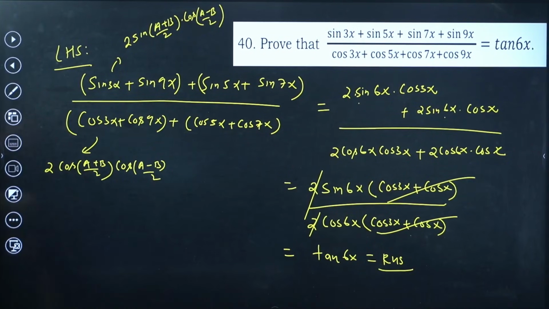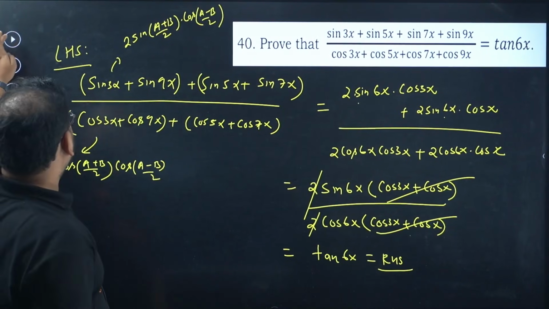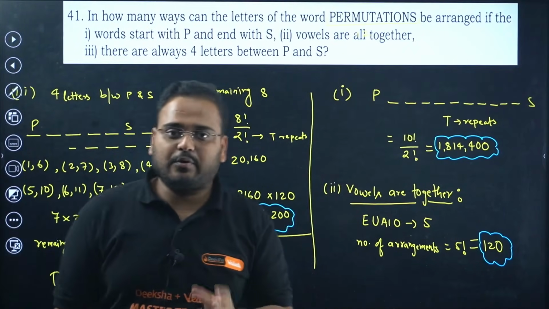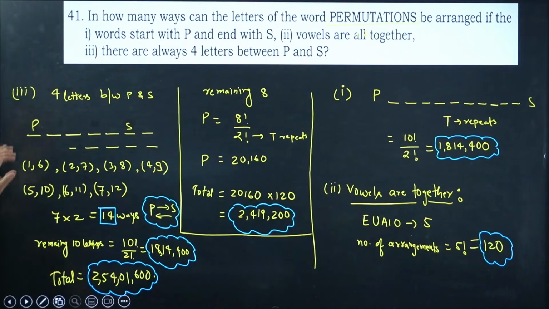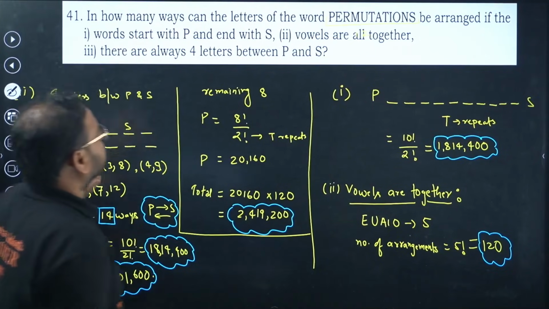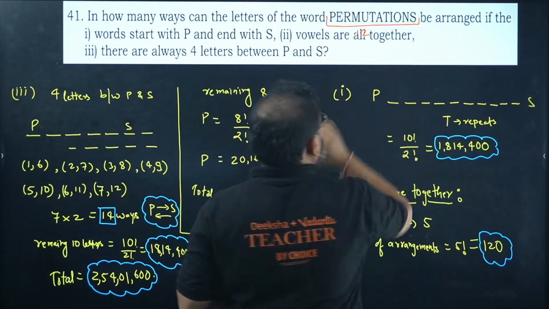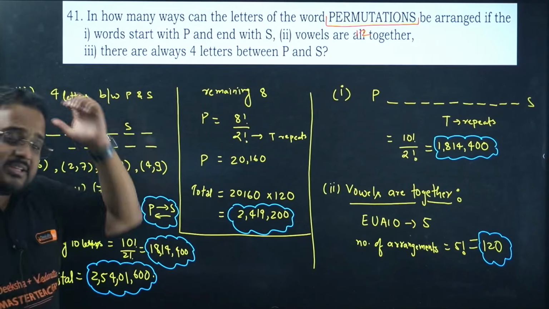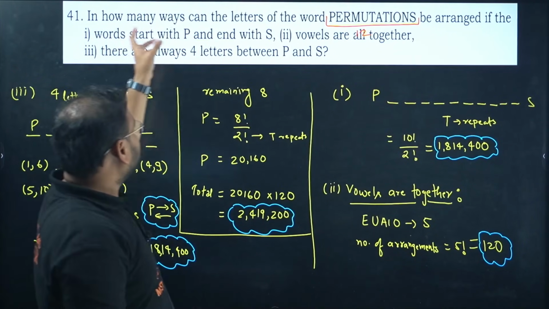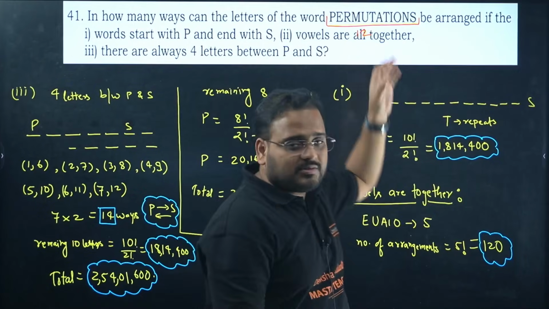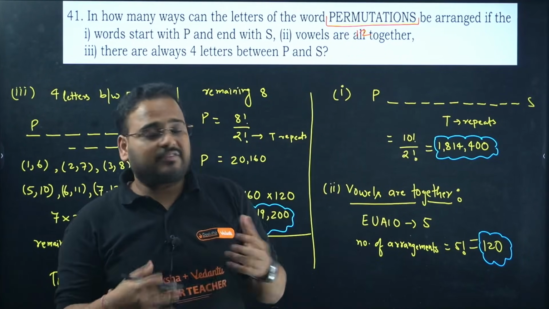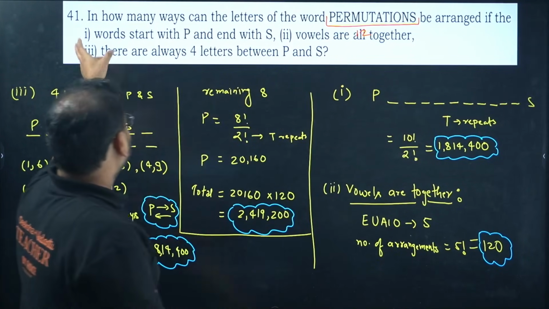Clear? Alright guys, 40 is a very simple question, a question based upon your identities. Now question number 41, a very good question. Have a look. Start with the word permutation. The total of how many letters are there? 12 letters. So basically, in how many ways can we arrange the letters of the word? The conditions given are 3 separate ones.